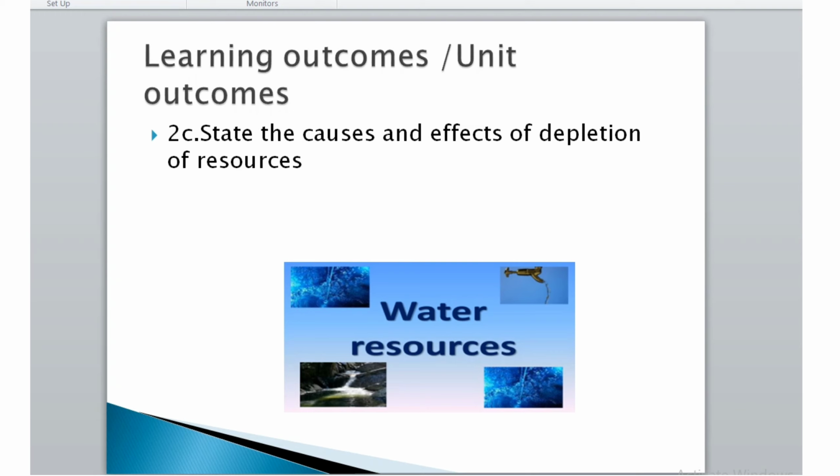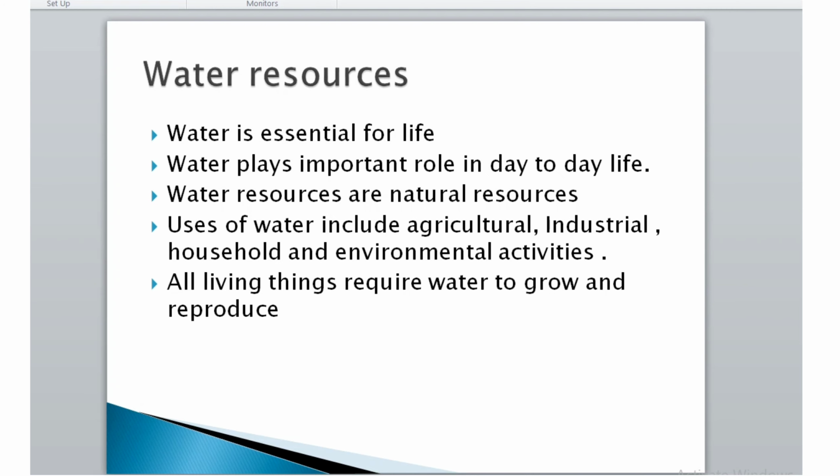In the last lecture we have seen forest resources and the causes and effects of depletion of forest resources. Now the second resource is water resource. Water is essential for life. Water plays an important role in day-to-day life. Water is an important resource to sustain life, but unfortunately it is the most misused one. We require water for all our domestic needs, ranging from cooking, cleaning, bathing, drinking, gardening, etc.